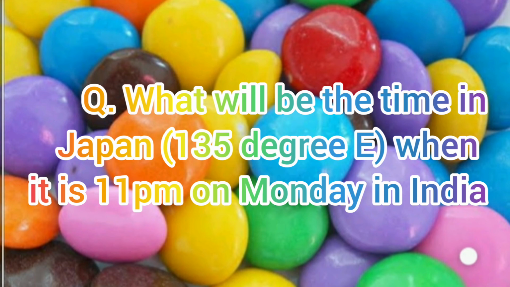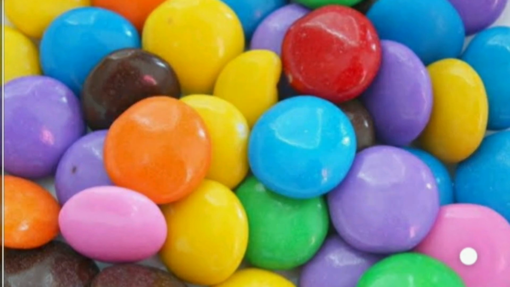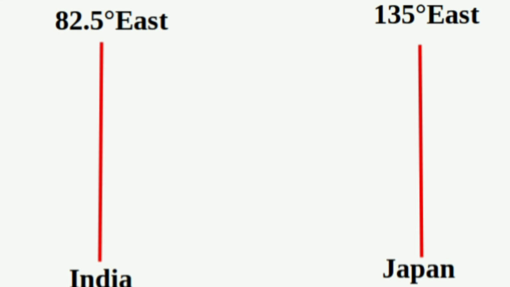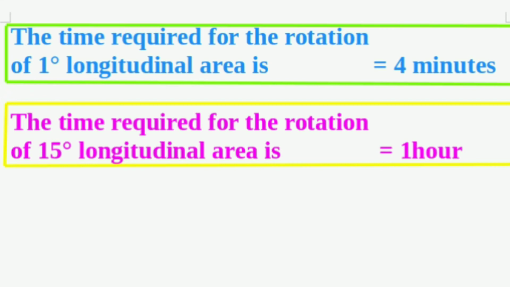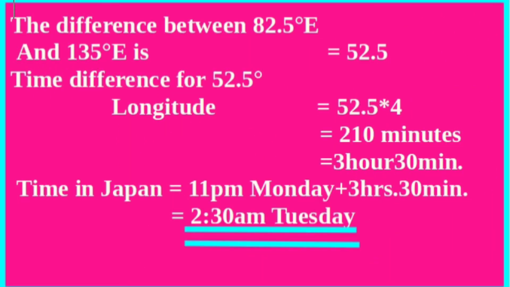The next question is, what will be the time in Japan when it is 11 pm on Monday in India? To find the time in Japan, we first draw two longitudes, the 82 and half degree east longitude and 135 degree east longitude. The difference between 82 and half degree east and 135 degree east is equal to 52 and half.